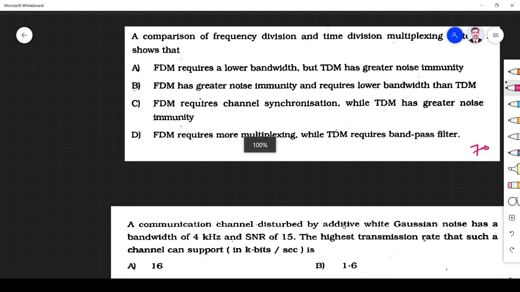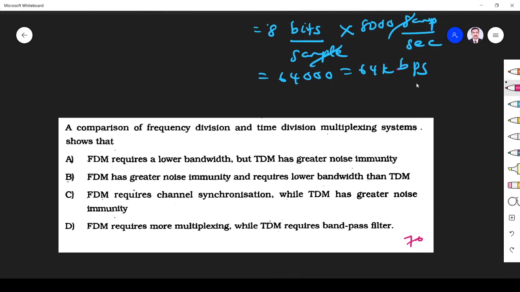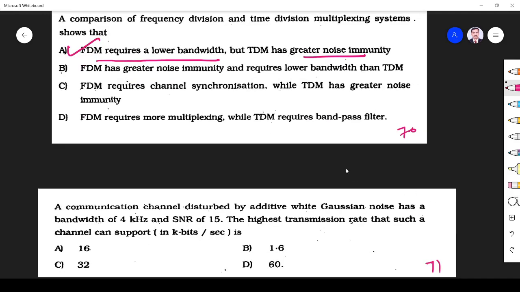The next question is a comparison of frequency division multiplexing and time division multiplexing. This is very important. FDM requires lower bandwidth, but TDM has greater noise immunity. You must know this comparison. It is a direct question only; the explanation you can see in any book.